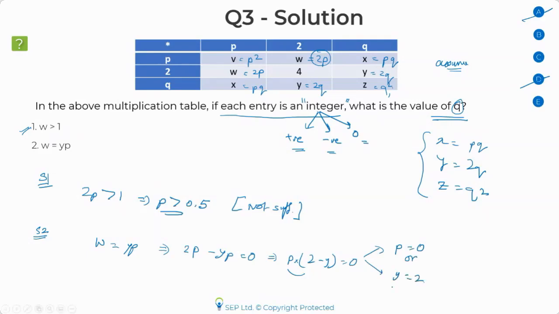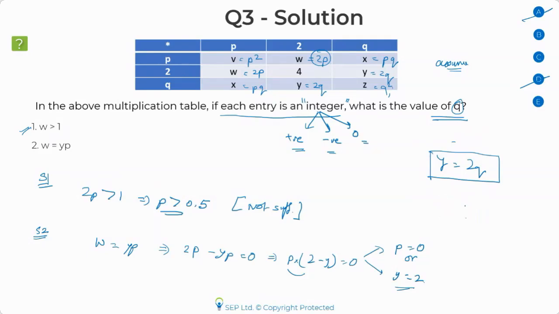Okay. Now, this is where some of you may falter and end up marking the answer as B. You would think, okay, Y is equal to 2 I'm getting from here, and I know Y is equal to 2Q. So I can find out the value of Q as 1. You might end up doing this. There's a good chance. Those of you who did this, you made a minor mistake. Let me tell you what that mistake is.